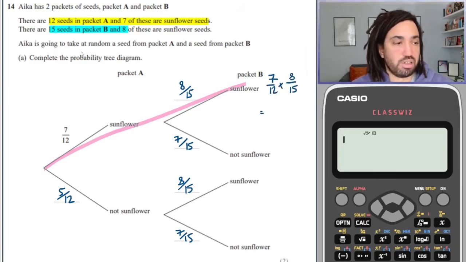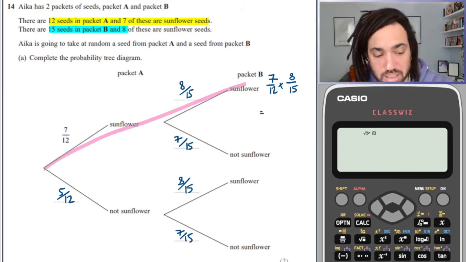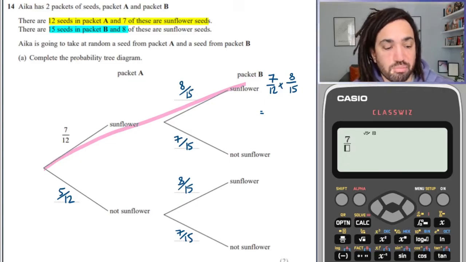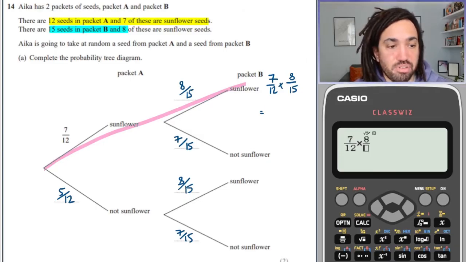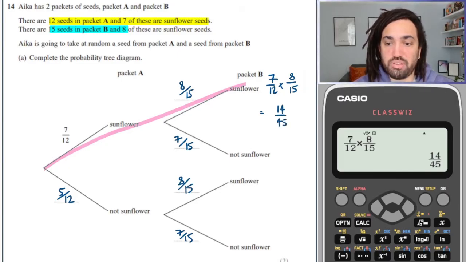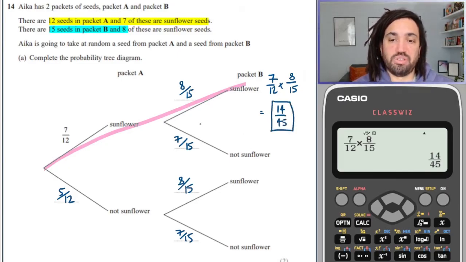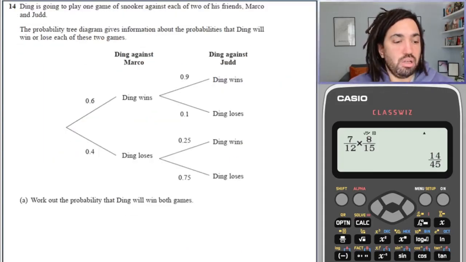And we can just do that on our calculator, and that will be the chance of getting 2 sunflower seeds, 1 from each. So 7 out of 12 multiplied by 8 out of 15. So that is 14 out of 45. So that is the probability of getting 2 sunflower seeds, one after the other.